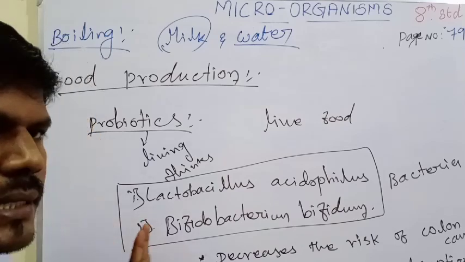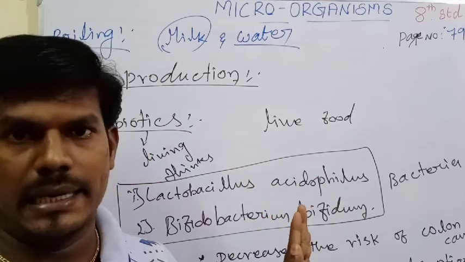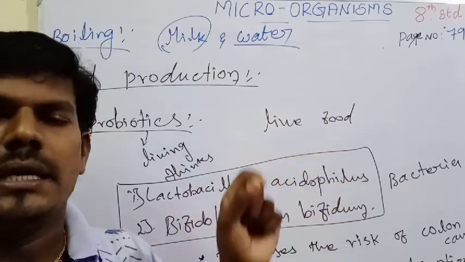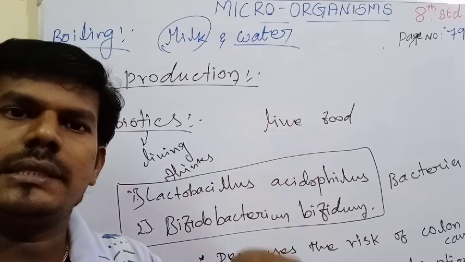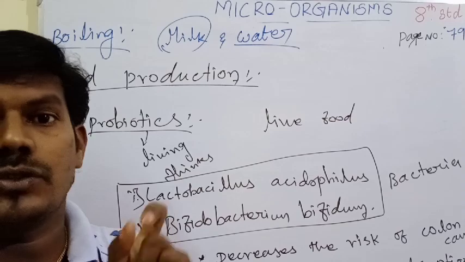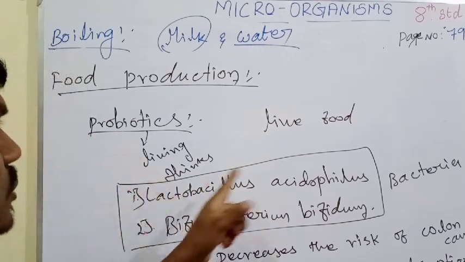When heated to 70 degrees Celsius, the bacteria present will be killed, and then it is reduced to 10 degrees Celsius. Reducing the temperature like that prevents the remaining bacteria from growing. That is pasteurization.